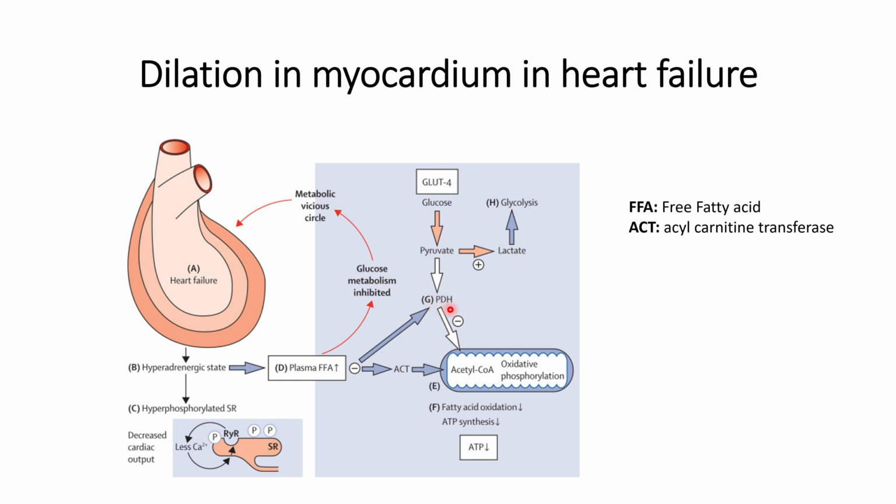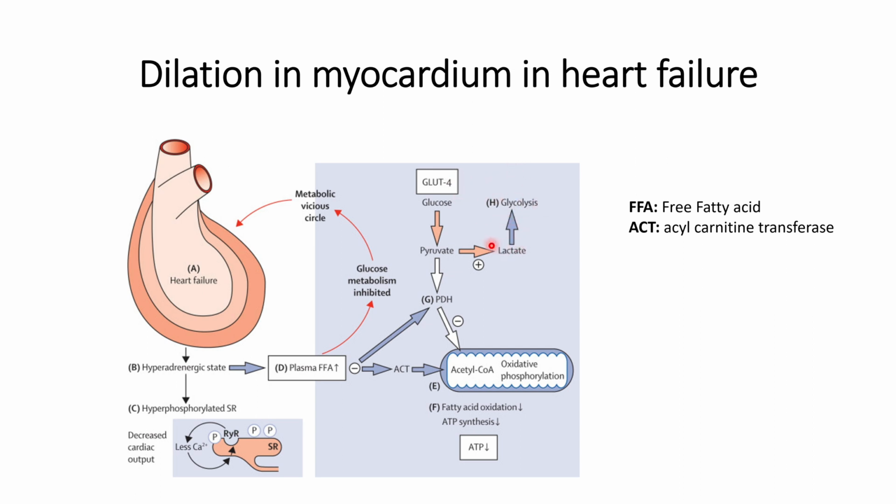This triggers another pathway of glycolysis, anaerobic glycolysis, in which glucose is converted to pyruvate and then converted into lactate.